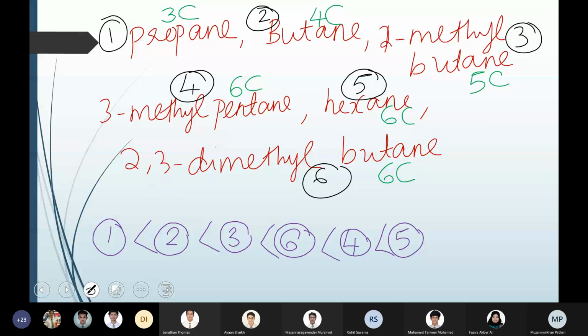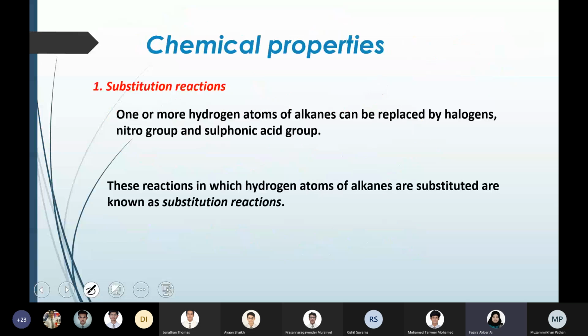Okay, so by this we are finishing the physical properties of alkanes, moving to the chemical properties. Chemical properties mean the chemical reactions, that means how alkanes take part in a chemical reaction. There are different reactions in which alkanes take part, and the first one is substitution reaction.